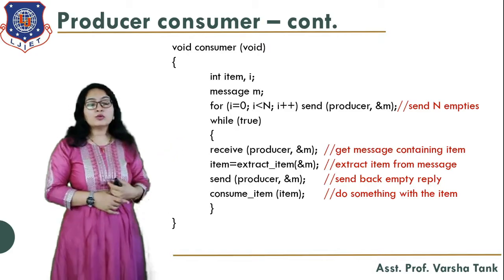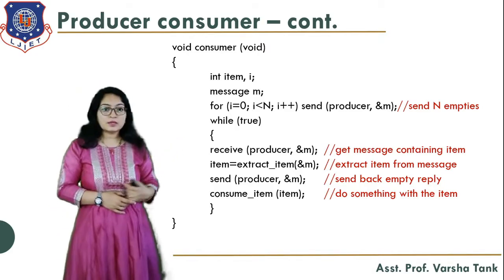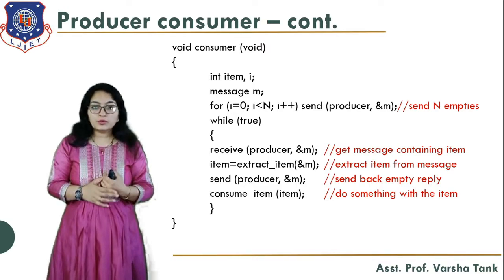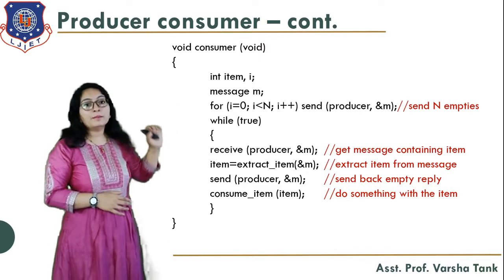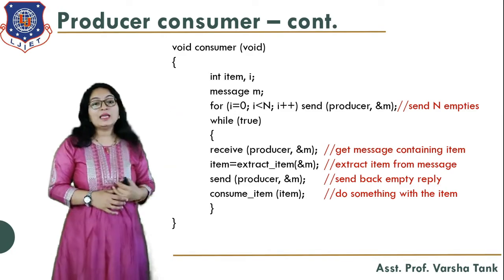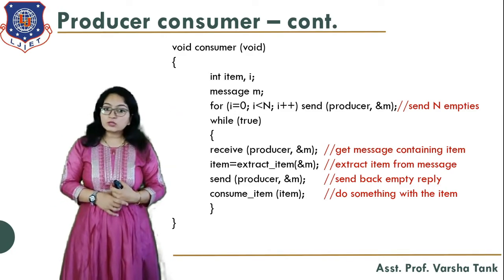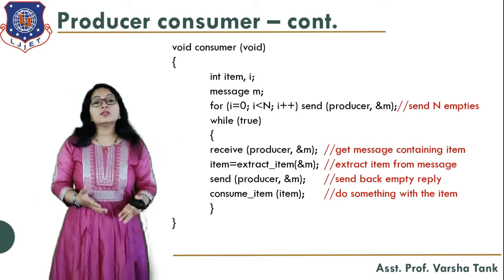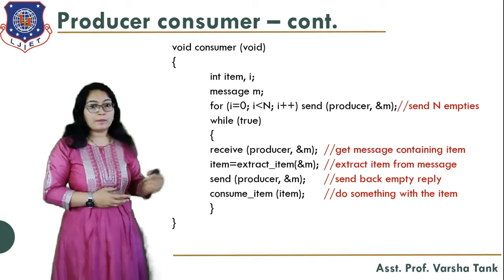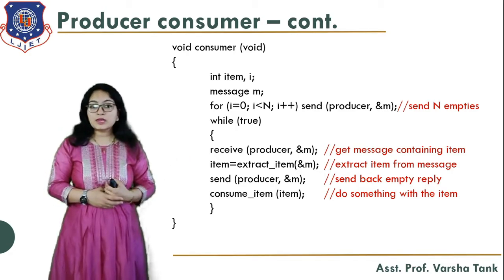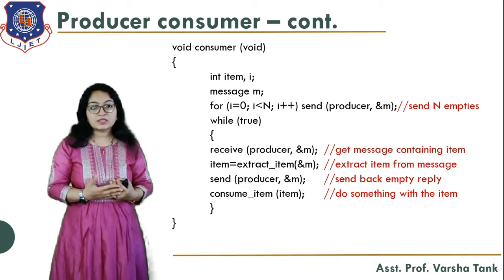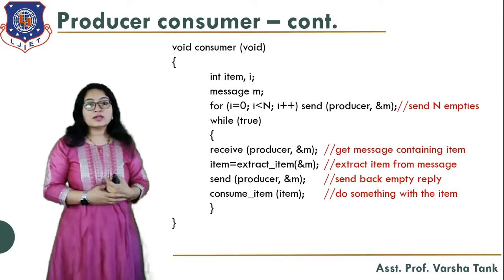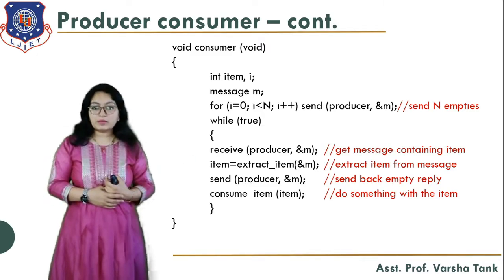So for i is equal to 0, i less than n, i plus plus, it will send the send primitive to the producer. So send(producer, &m). So it will send the n empty slots to the producer. While true, that means while the consumer wants to consume the item. So what will happen? Receive(producer, &m). That means it will get the message containing the item. Item is equal to extract item. Extracts the item from the message.